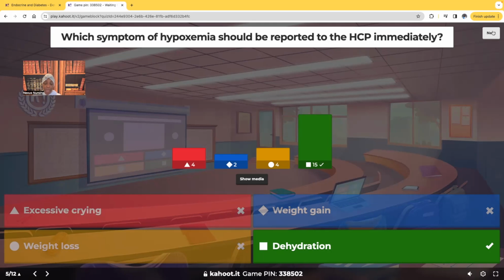So anytime a patient is dehydrated, you absolutely have to report that. Again, the patient's going to be at risk for stroke. You want to make sure the patient stays hydrated. You want to give them oxygen. And for this pediatric patient, this newborn that's hypoxemic, that may be dehydrated, you also expect that patient to get prostaglandin E. Okay? Make sure you guys know this. Don't say I didn't warn you. How are you guys doing on the live? Okay, good.